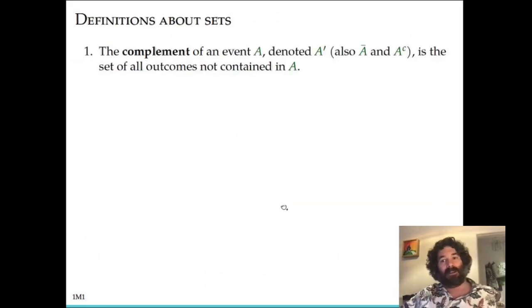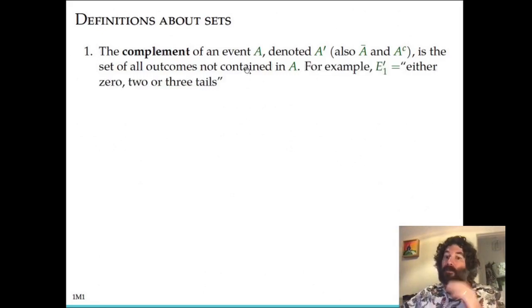Okay, so let's talk a little bit more about operations with sets and subsets. You can think of these in probability as operations with events. So the first concept we'll discuss here is the complement of an event. We have a sample space, and an event is a subset of the sample space. The complement of that event is the set of all the outcomes that are not in the event. So we take a given event and take all the outcomes that aren't in the event.